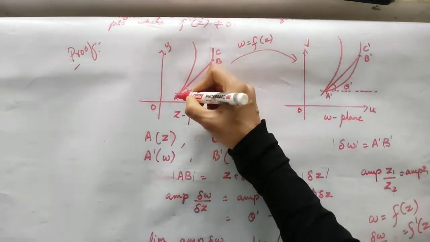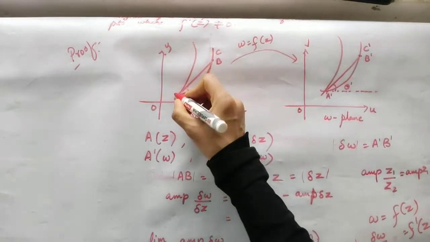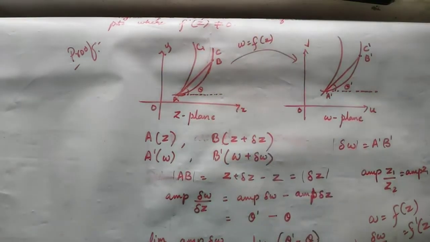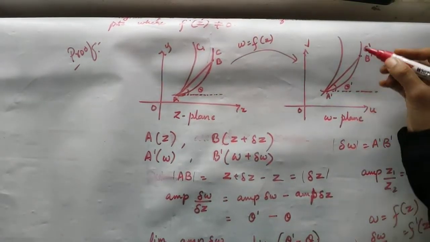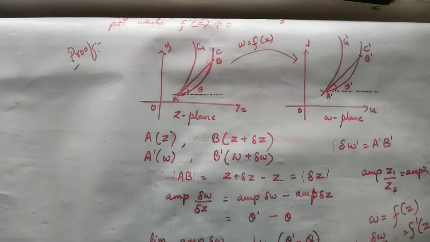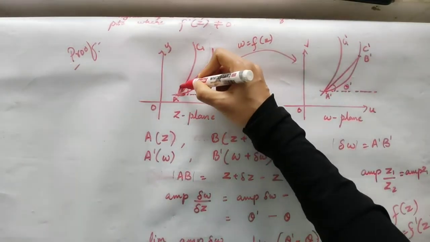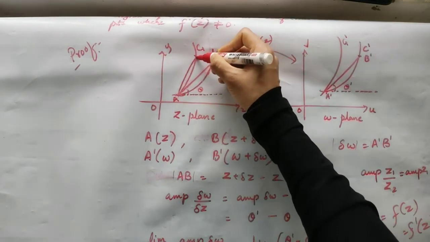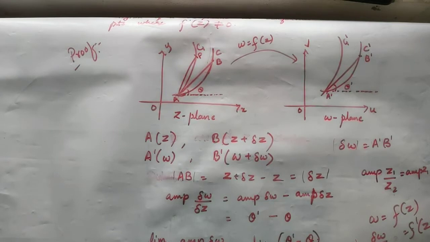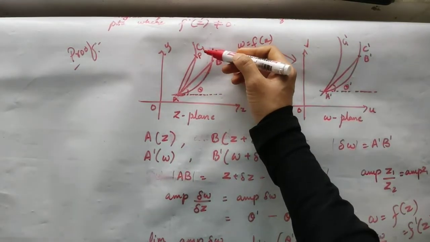So now there is another curve, say C1, passing through the point A, and the corresponding curve I will call C1 dash, passing through the point A dash. Now we will consider a point P, other than A, on the curve C1.